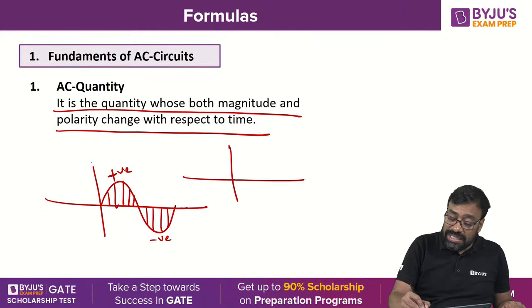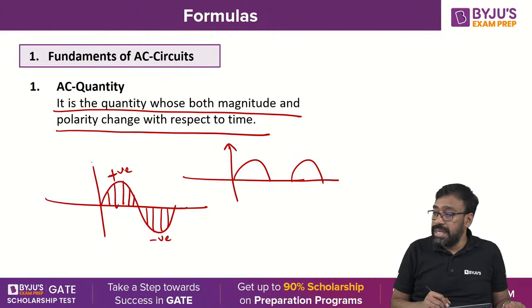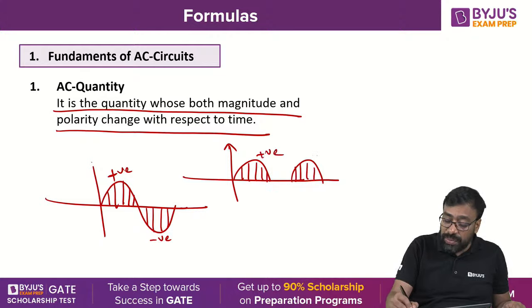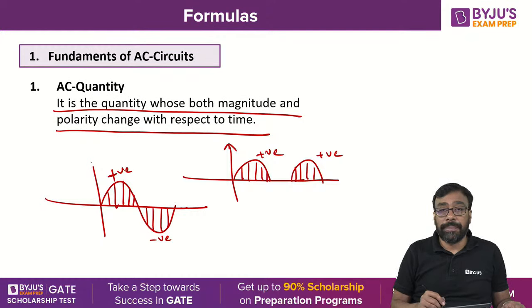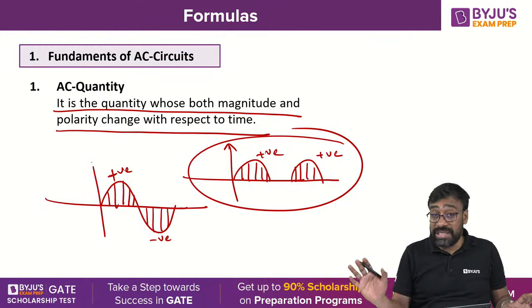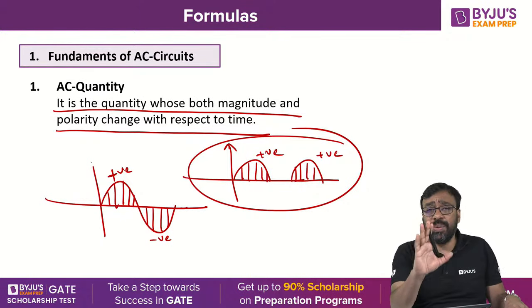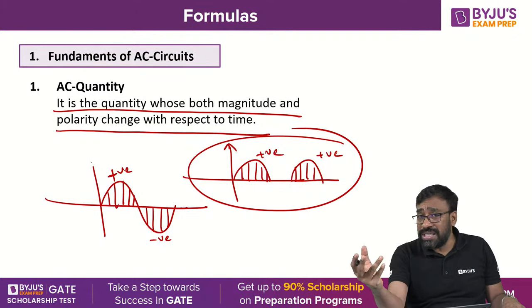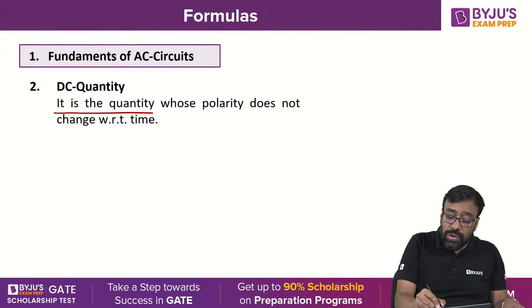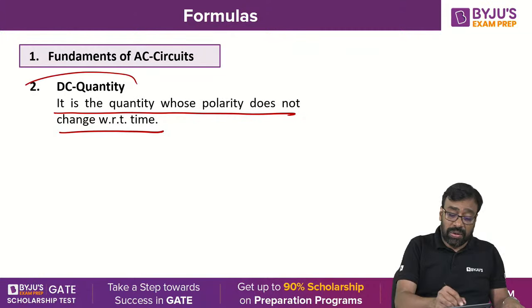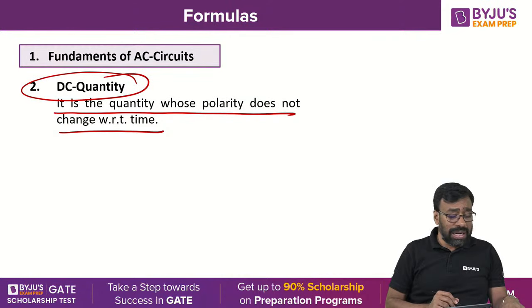Whereas DC, is this a DC or AC? Tell me all of you. DC or AC? Is it DC or AC? Tell me. The magnitude is changing, but the polarity is not changing, right? This is positive, this is also positive. Yes or no, all of you? Okay. So this is a DC. Of course, it is not pure DC, but DC. Okay. Any quantity whose both magnitude as well as polarity change with respect to time is called an AC quantity. Any quantity whose polarity does not change with respect to time, magnitude may or may not change, doesn't matter, is called a DC quantity. I think all of you are clear with these definitions, right?